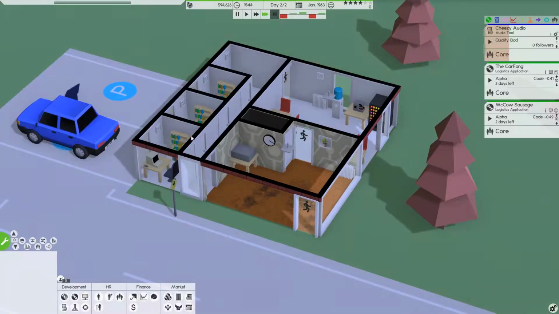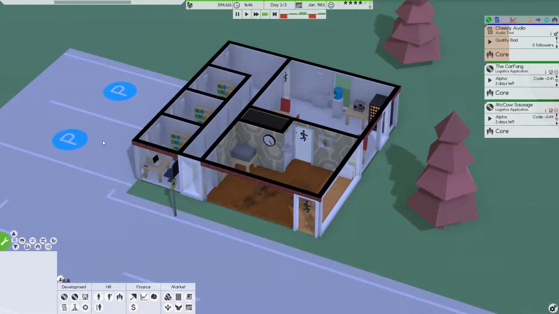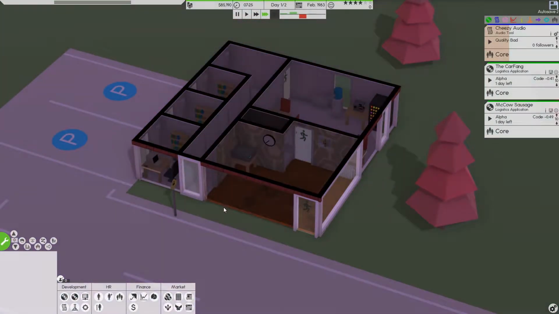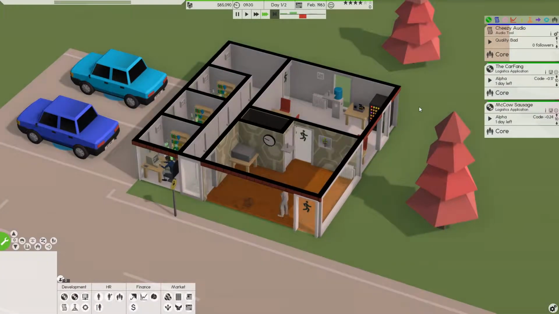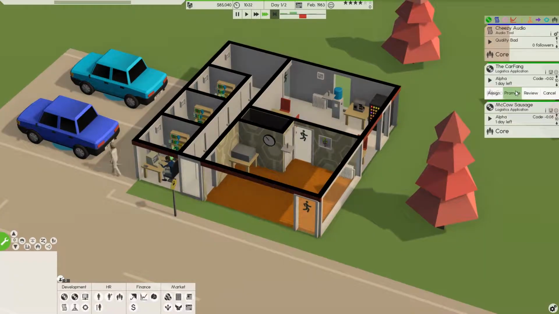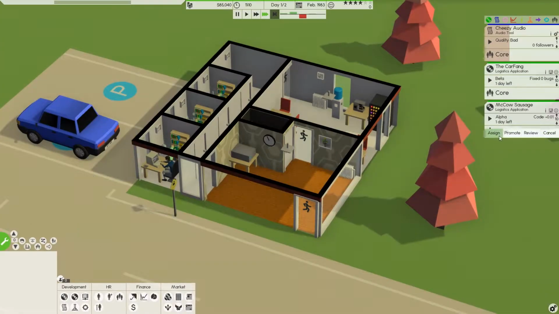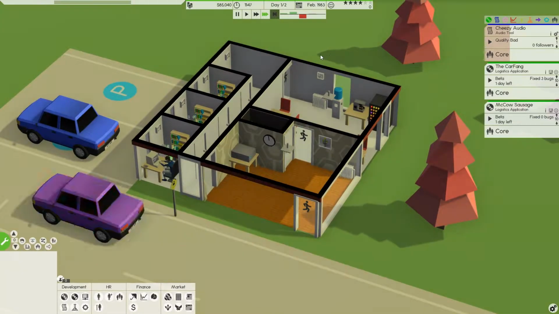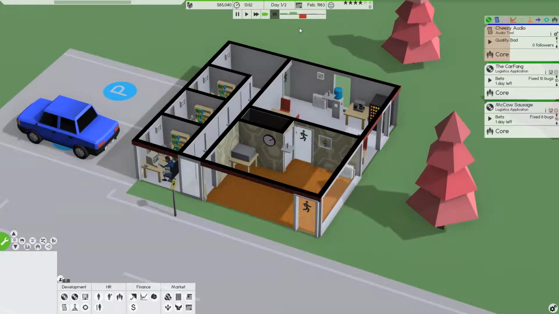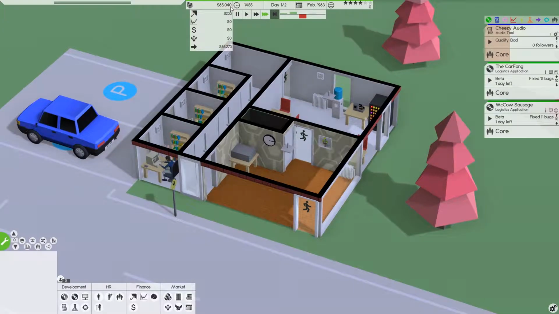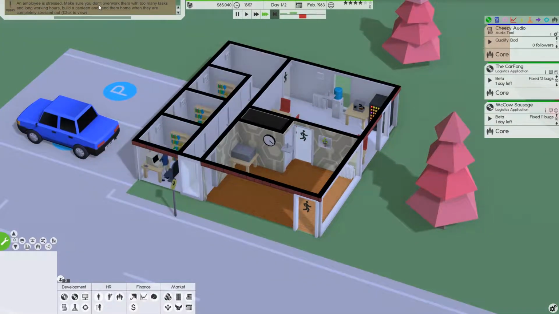Okay, now they're all working. That should make everyone happy. They will all carpool now. And we'll call in a cleaner. Call cleaning. And we are ready to promote. And promote. Excellent. So, yeah, we spent a little cash. We're still at 85,000. We're doing good that way.